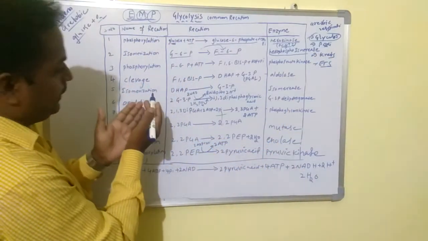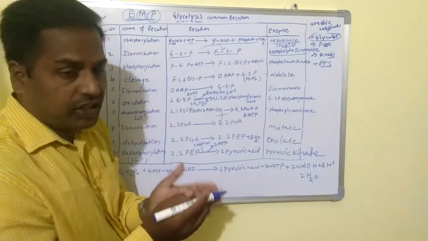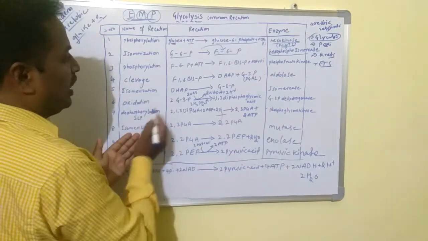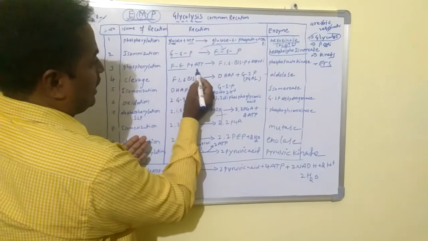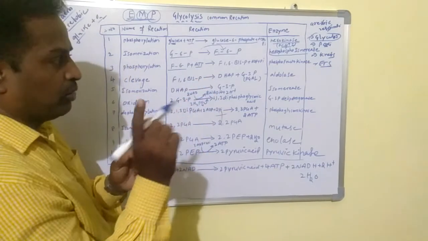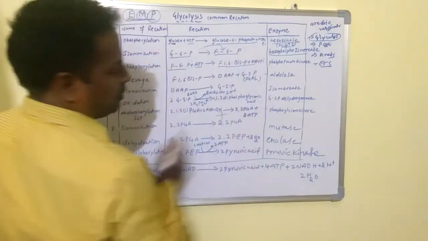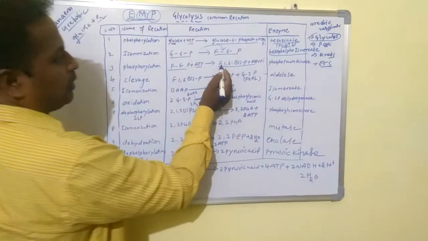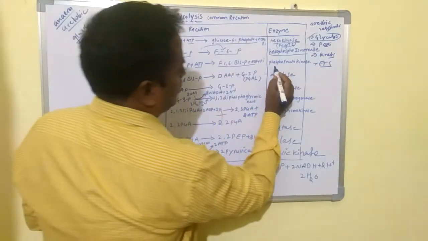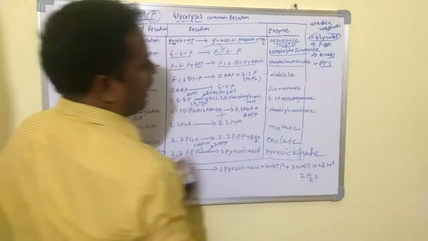And the third reaction is phosphorylation. The fructose 6-phosphate again utilizes one ATP molecule to form fructose 1,6-bisphosphate. This reaction is catalyzed by phosphofructokinase.